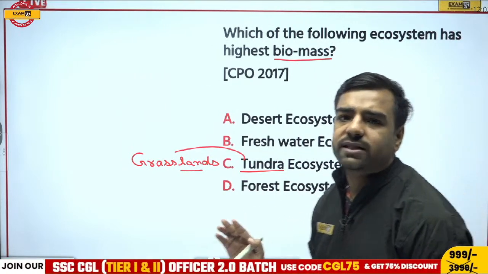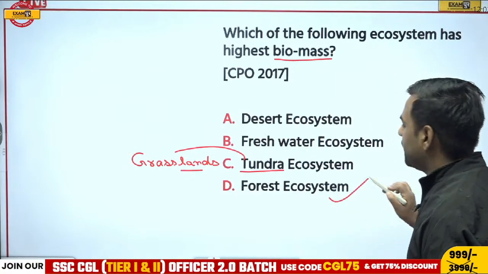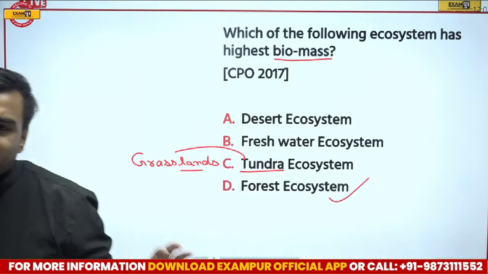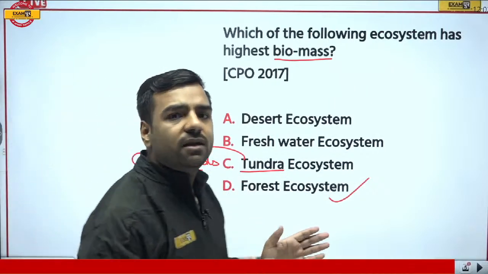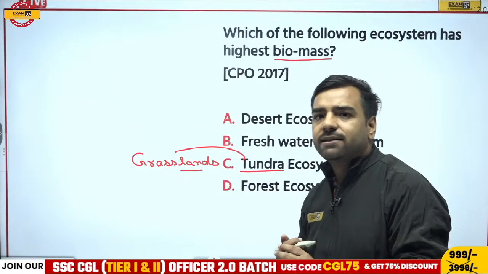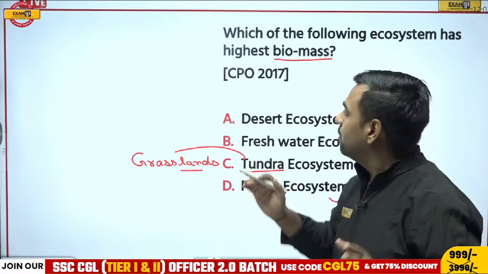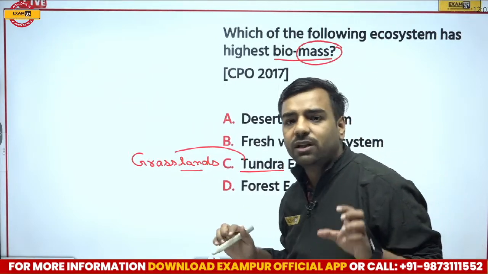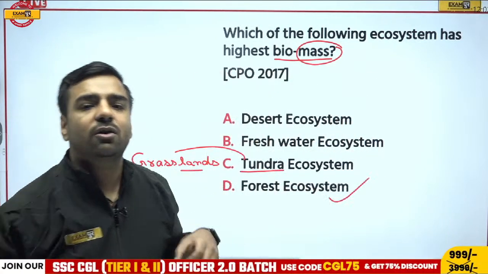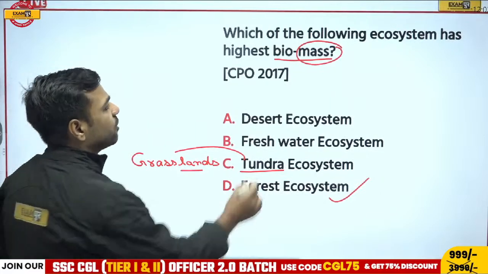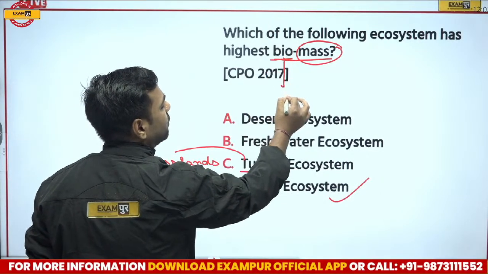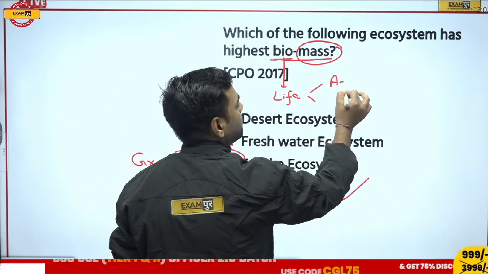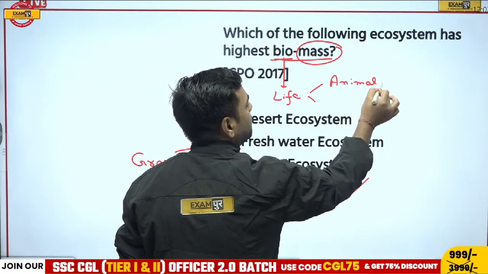Now what is this forest ecosystem? Let's understand. If I talk about this forest ecosystem, then it means we are including trees over there, different plants, different animals, right? So if we look at a word that is mass, this means we are talking about the amount of matter that is contained in a body, we call it mass. But since it is talking about bio, and we know that bio means life, which includes both animals and plants.